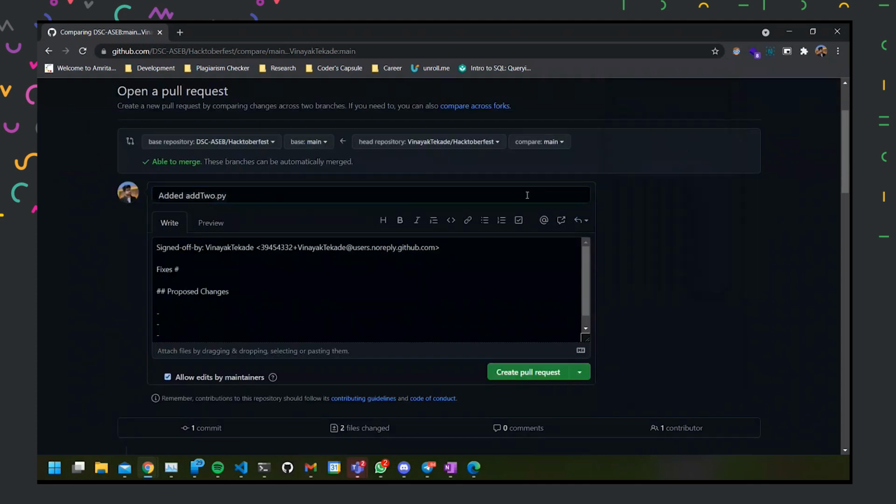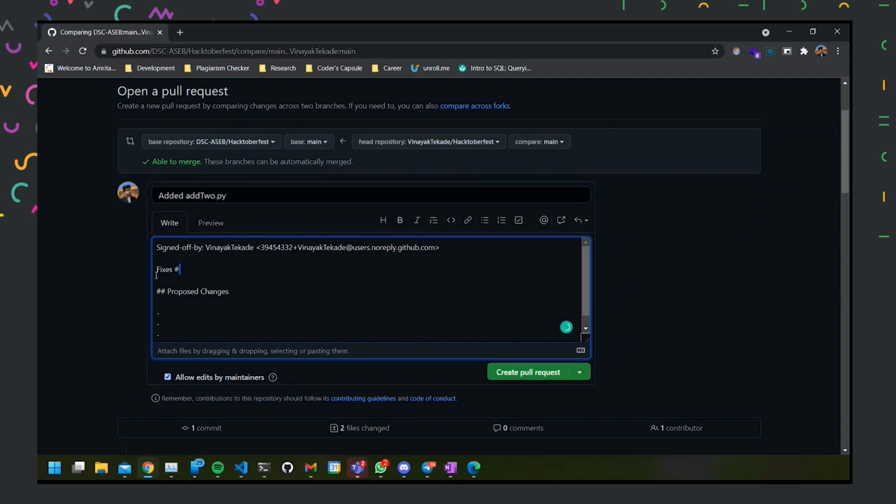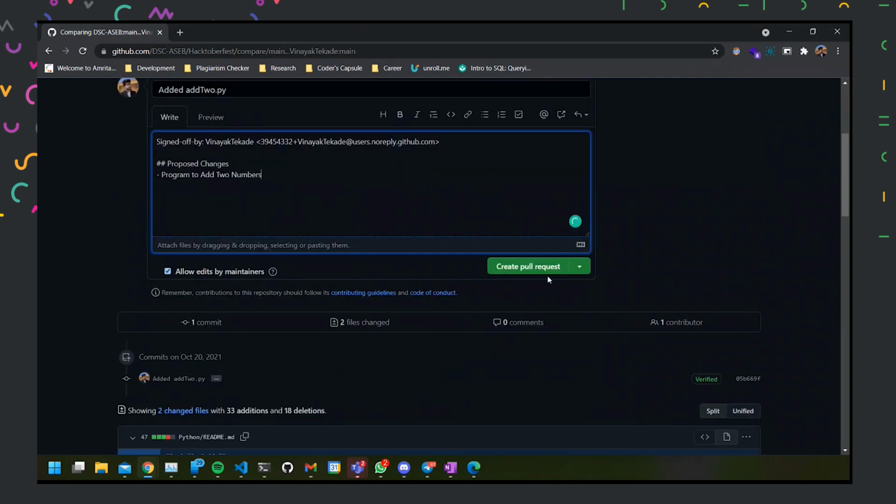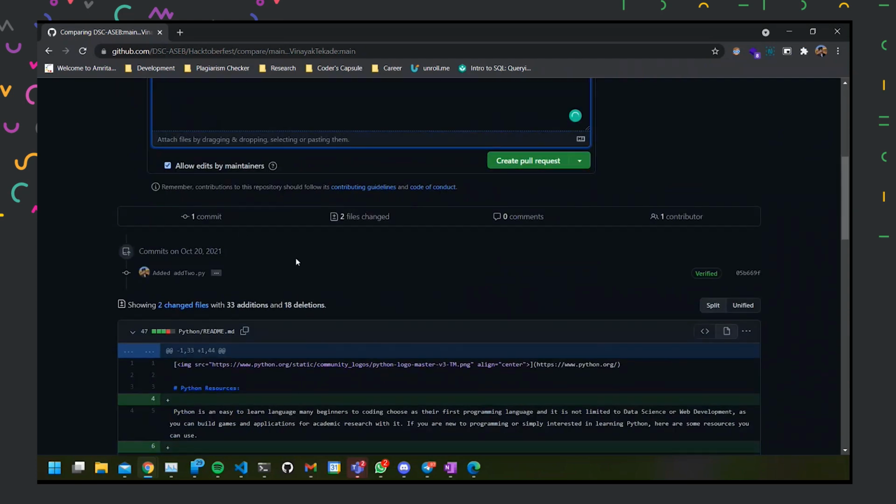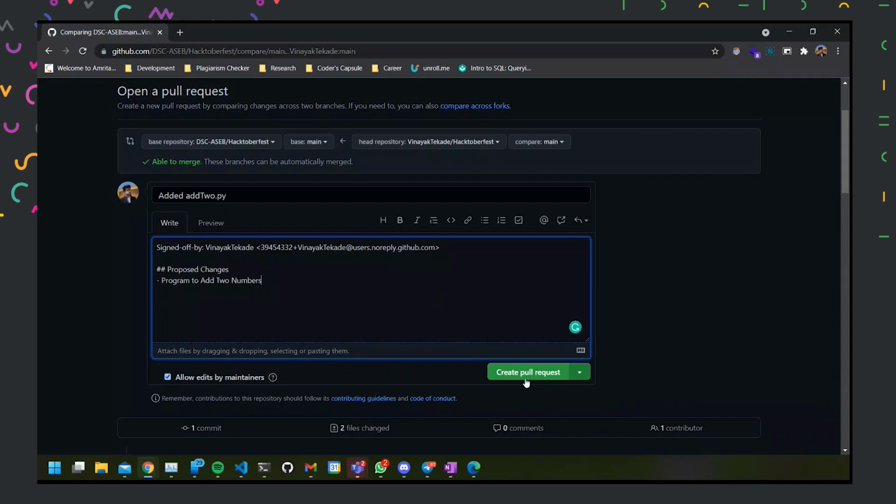To do that, we also have to give a message to them, right? Like what are all the changes I am making? So basically, I'm not fixing anything, so I will just erase this part. The proposed changes are: add Python program to add two numbers. And then with this, I can simply allow the maintainers to edit my changes as well, and I can create a pull request over here.